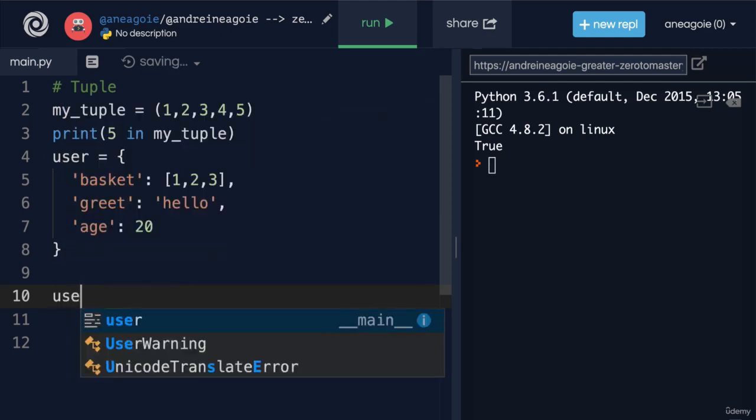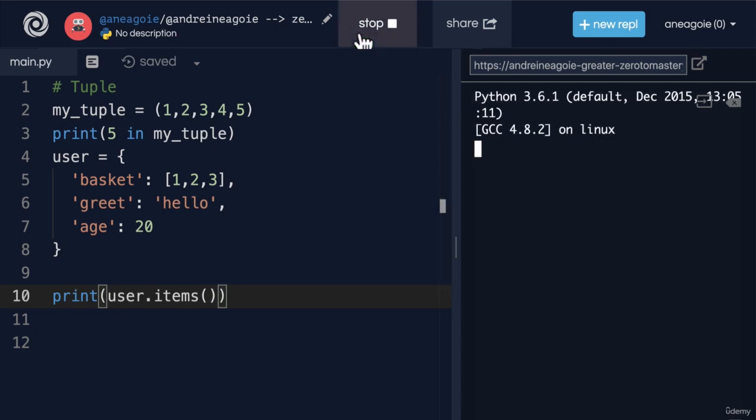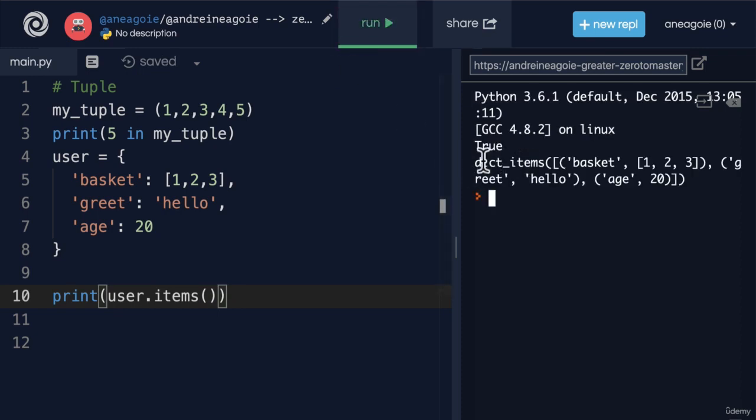And we saw tuples when we talked about dictionaries, right? Remember when we did user.items? And then I said, hey, just print user.items. And we saw here that we got dictionary items. And inside of this, we see that basket 1, 2, 3, greet hello, and age 20 are tuples. So this actually returns our key and value as a tuple.